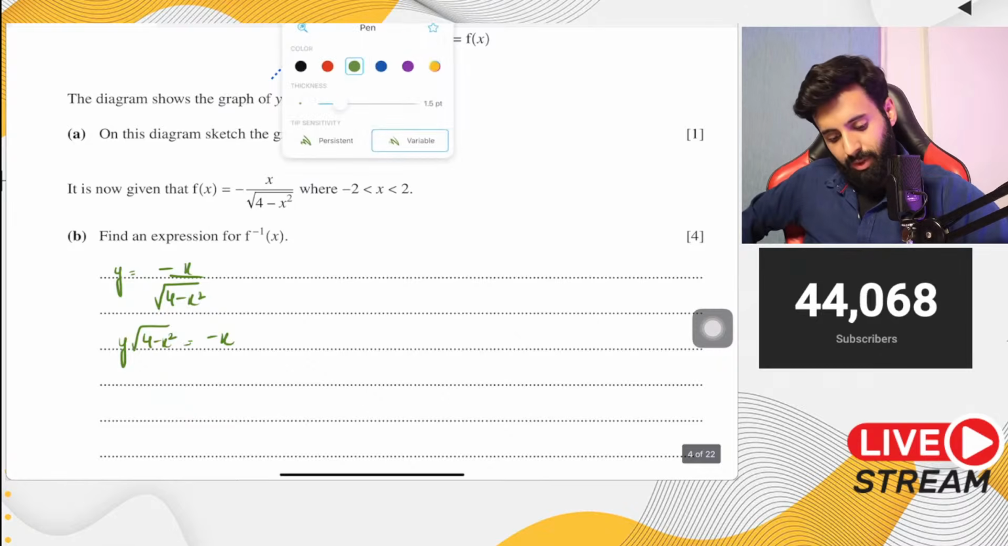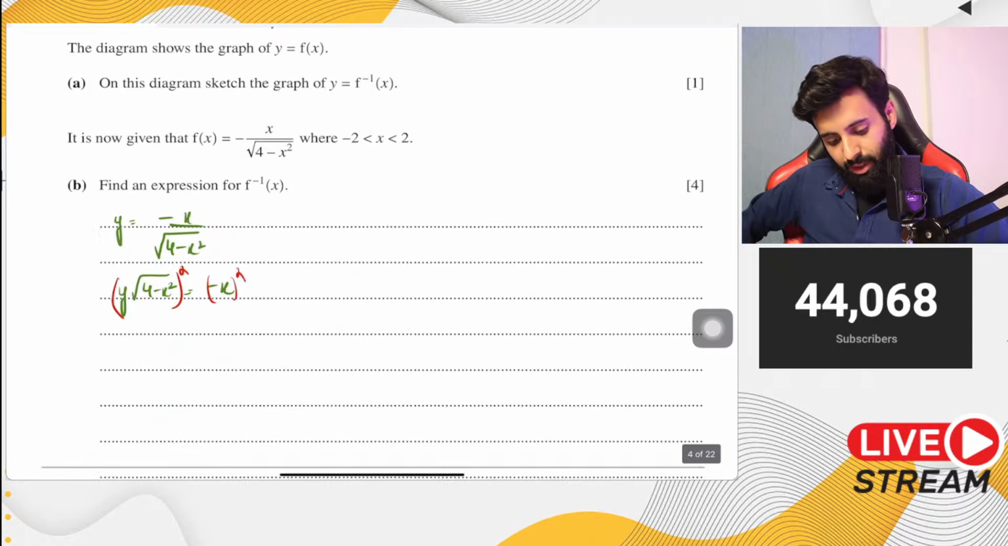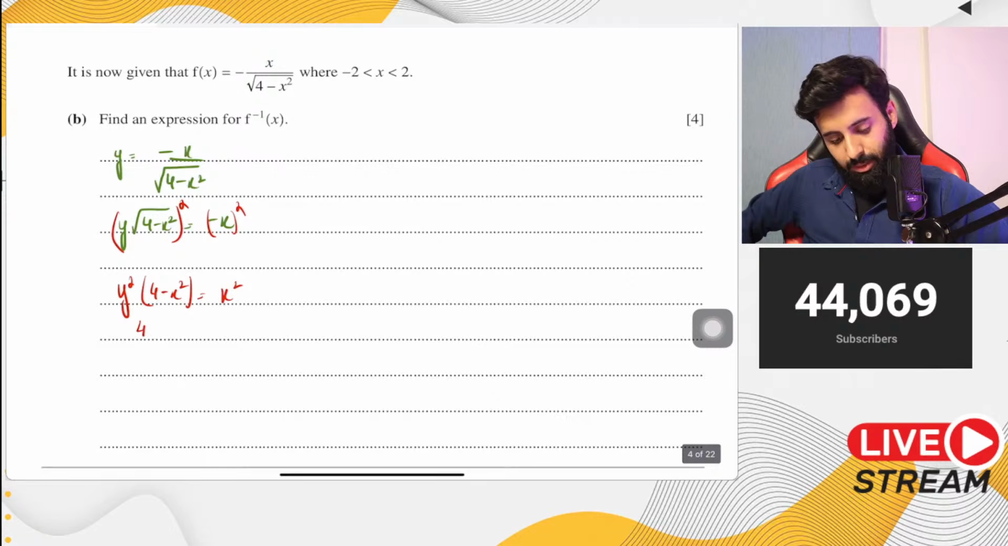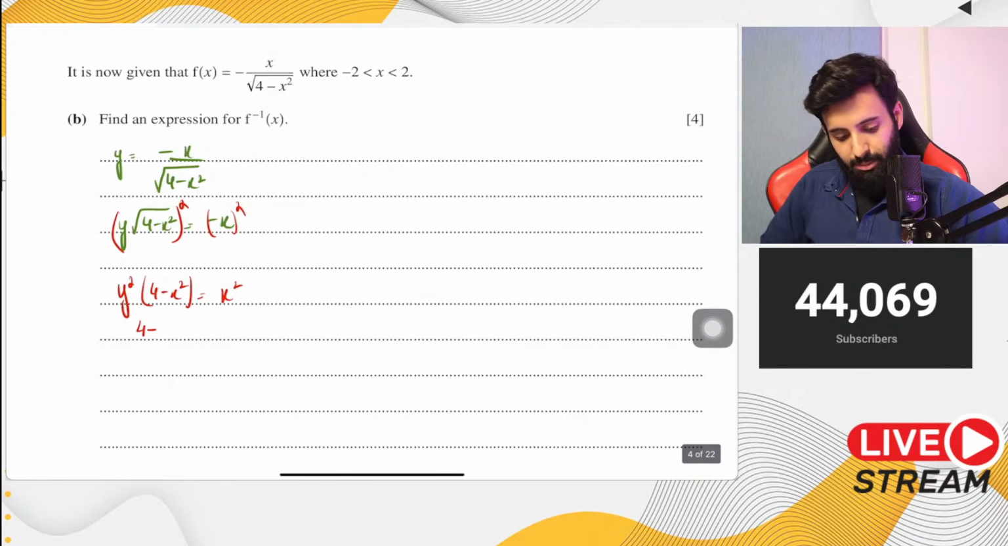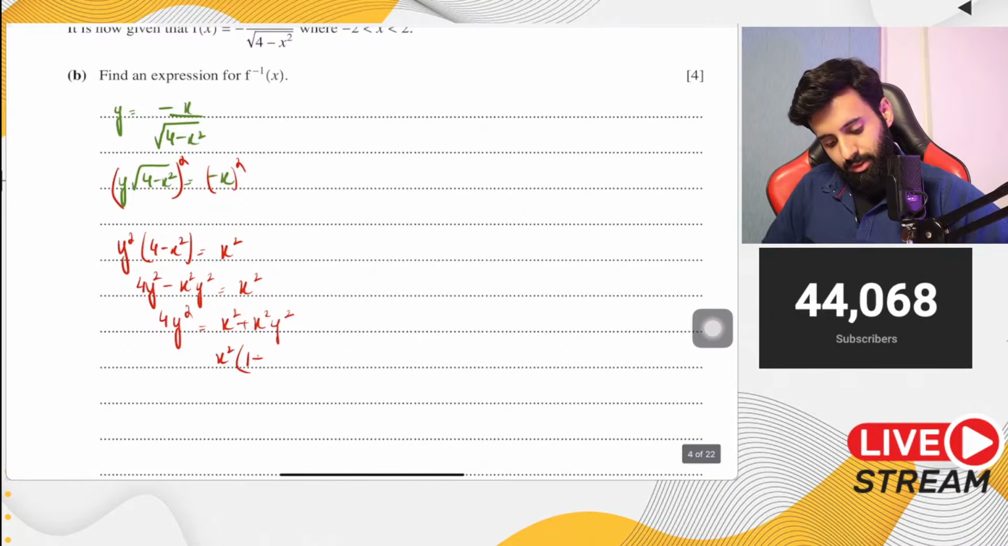Now, how do we get rid of the square root? We square both sides. When you square both sides, we have y squared multiplied by 4 minus x squared, which is equal to x squared. Now here's what you can do. You can multiply this. So 4y squared minus x squared y squared is equal to x squared. So let's get all the x's on one side. 4y squared equals x squared plus x squared y squared. Then you take x squared common, so that's going to be 1 plus y squared.